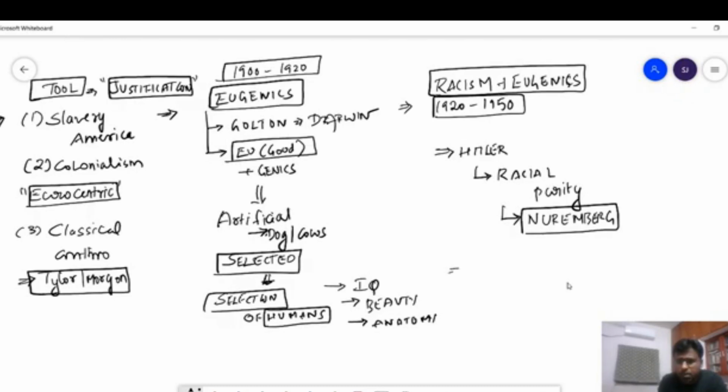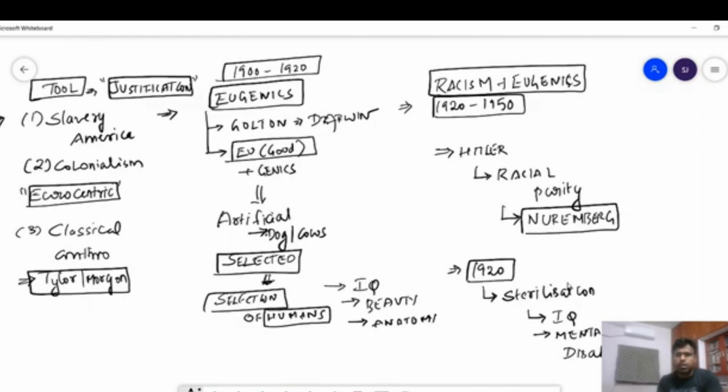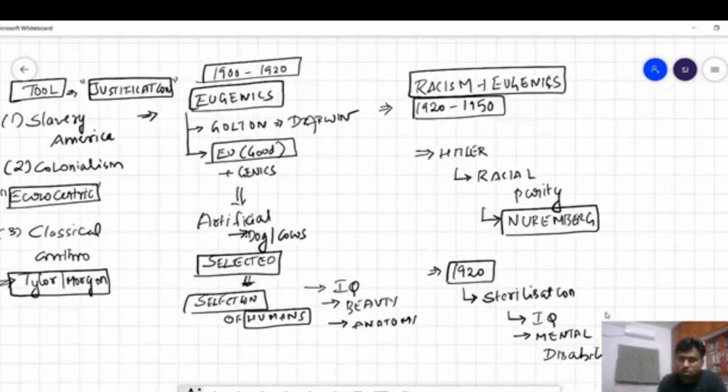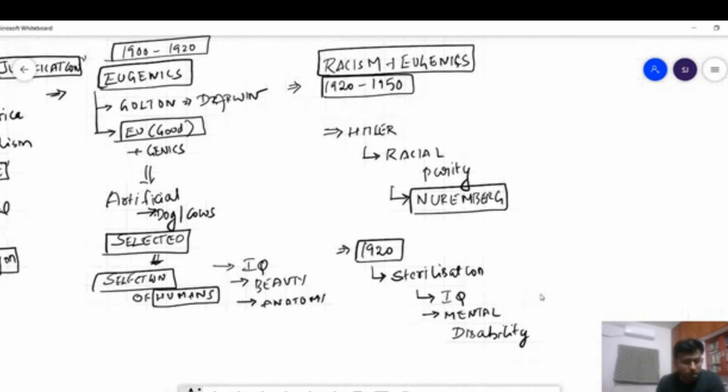This is one example. But the United States in the 1920s also had such eugenics-justifying laws, where they said there should be sterilization. There was forced sterilization of people with low IQ, people with mental disabilities. People with mental disabilities are now seen as a social phenomenon, but at that time they were seen as propagating bad genes, and hence they were sterilized. This is a consequence of eugenics, where they say that only proper good genes have to be propagated and the bad genes have to be removed.